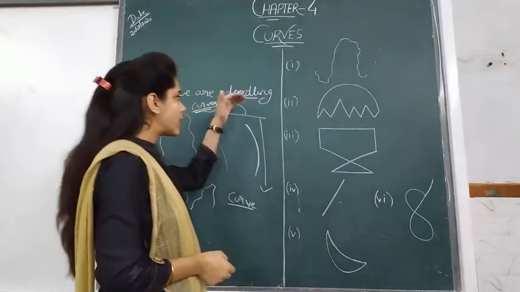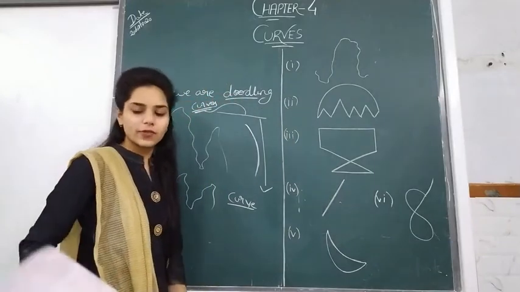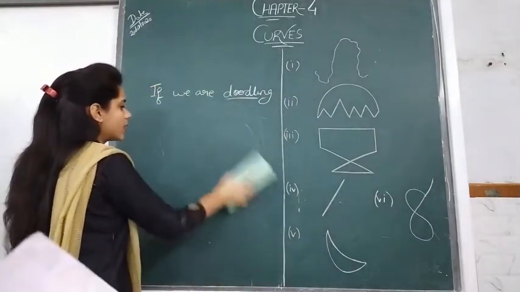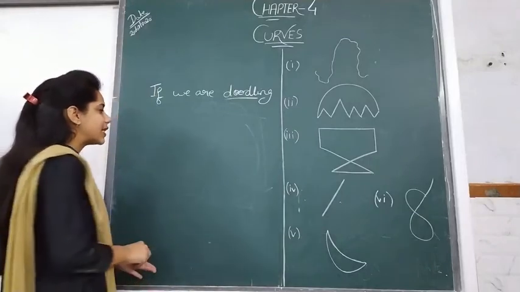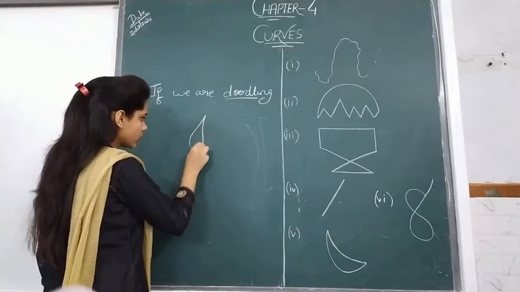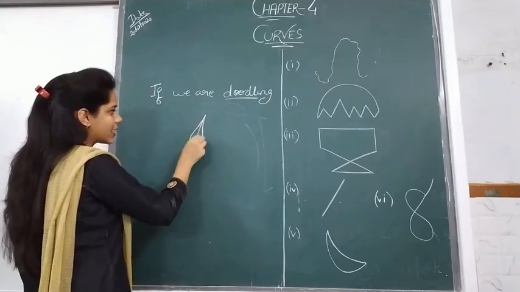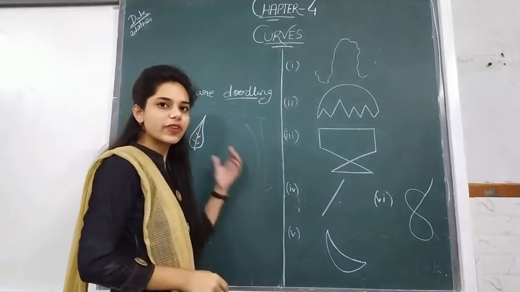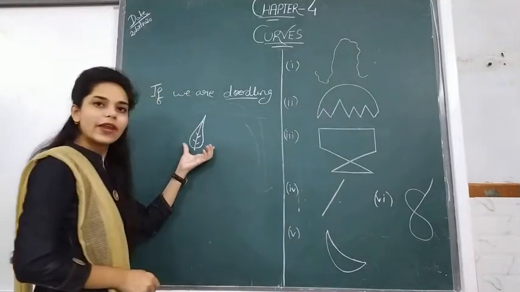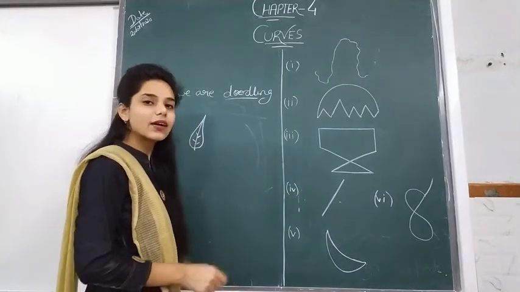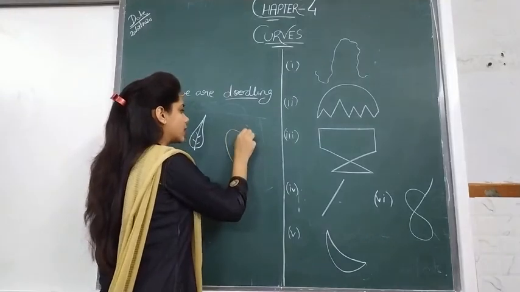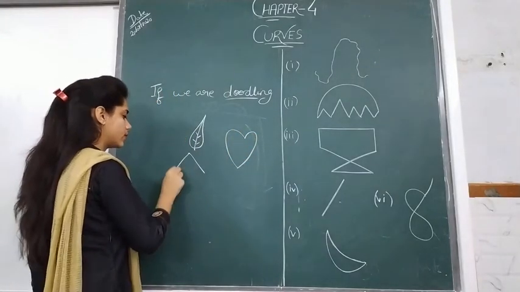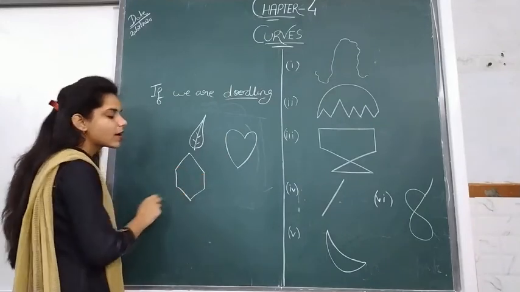So if we are doodling, that is known as a curve. There are many examples you can see around you. Like if I make the leaf of a plant, what is this? This is again a curved shape. It is not a straight line. It is not made up of line segments. So this is again a curve. This heart is a curve. This shape is a curve.